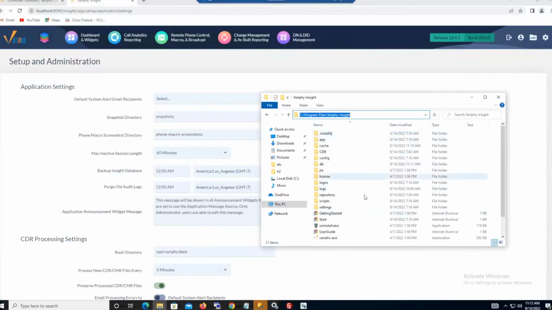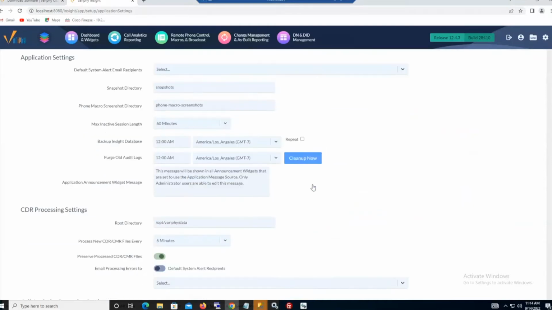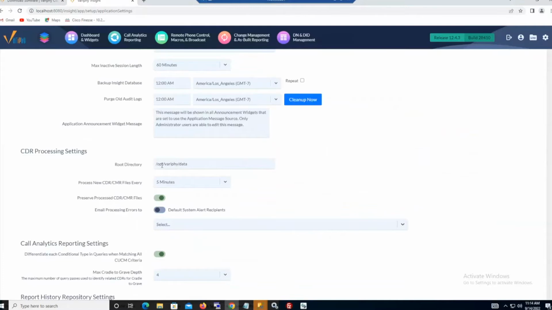And there's obviously tertiary directories underneath this, but we don't need to get into those right now. So what we'll need to look at here, all the application settings would have come over. I didn't have any email recipients defined in that Linux lab of mine, but they certainly would have carried over. But definitely what did carry over is the Linux directory paths. So we'll want to swap those out.